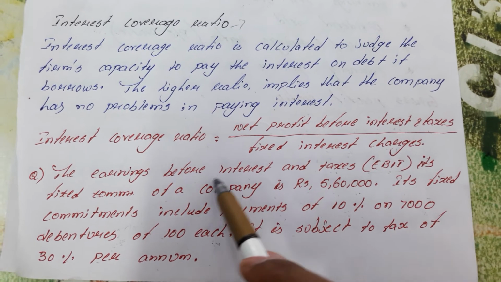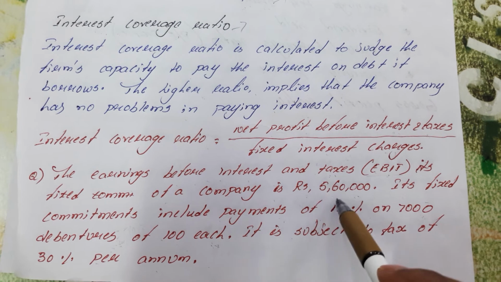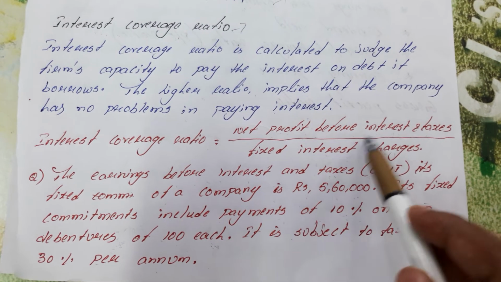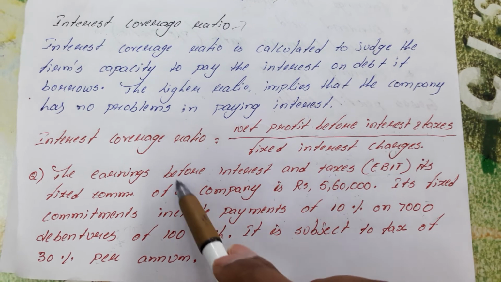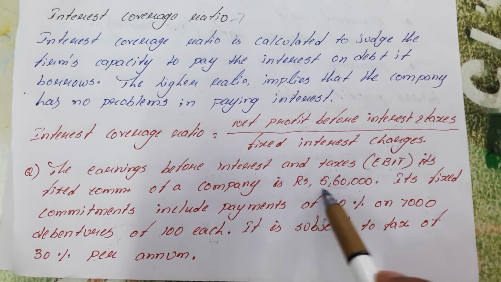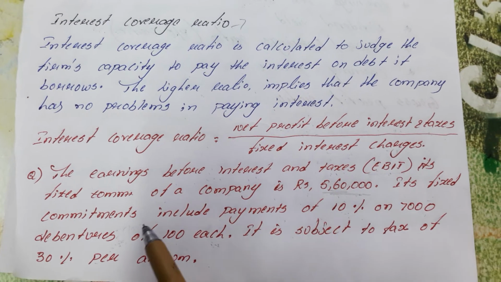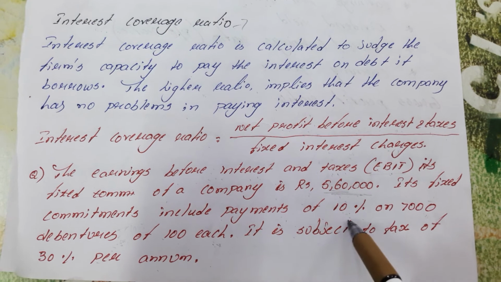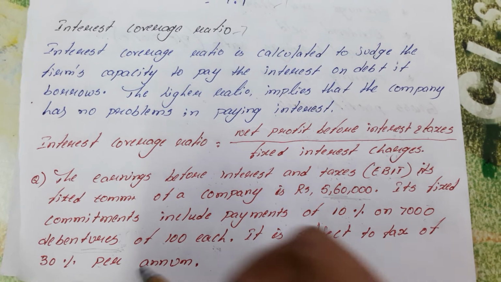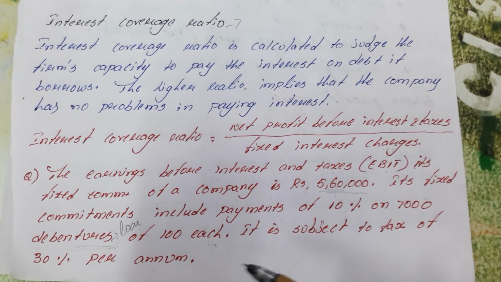So the earnings before interest and taxes of the company is 5,60,000. According to the formula, we want net profit before interest and taxes, that is, the profit before interest and taxes. How much profit did the company get? 5,60,000. And it has a fixed commitment of payment of 10% on 7,000 debentures. I have just discussed that debentures are nothing but a loan. So interest will be paid on the loan amount only.